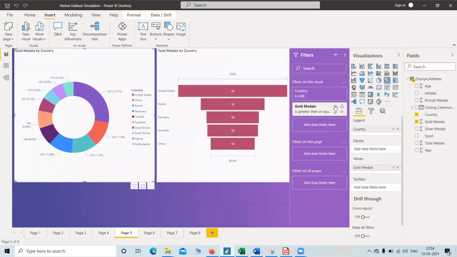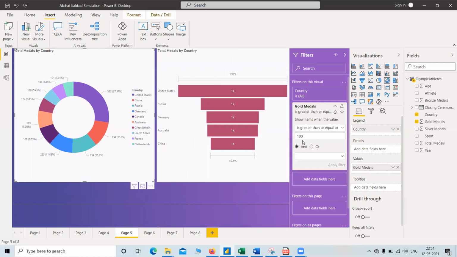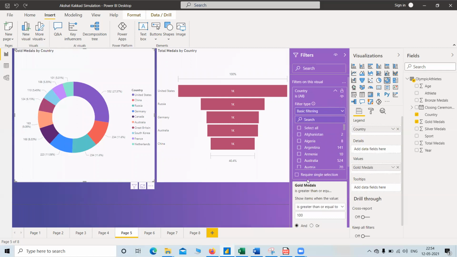For gold medals, I have specified a filter which is greater than or equal to 100, using the basic, advanced, and top filtering options. So for China there is 234. For United States, the total number of gold medals is 552, etc. So we have this many countries with more than or equal to 100 gold medals.